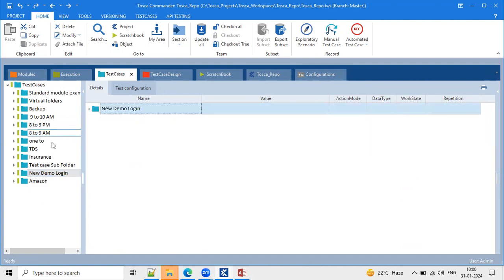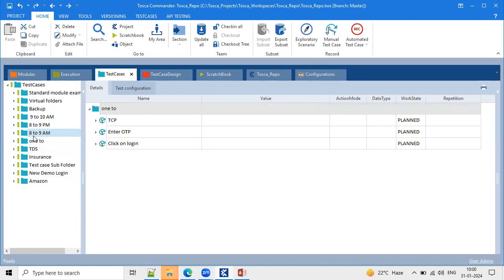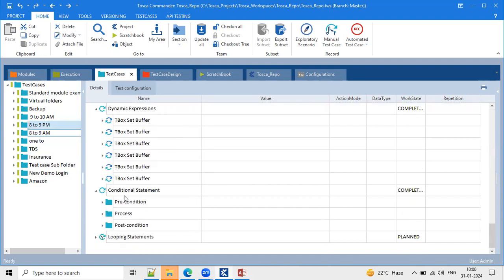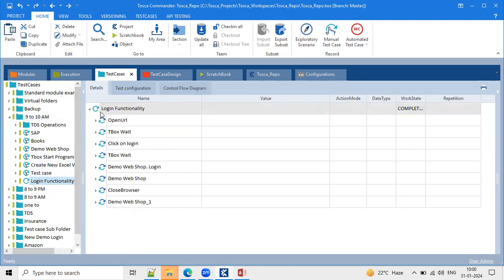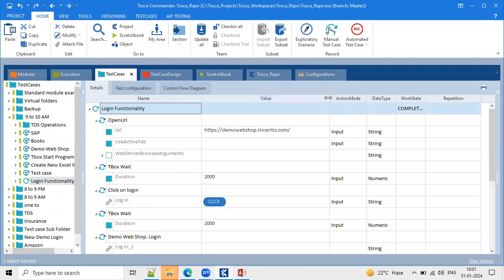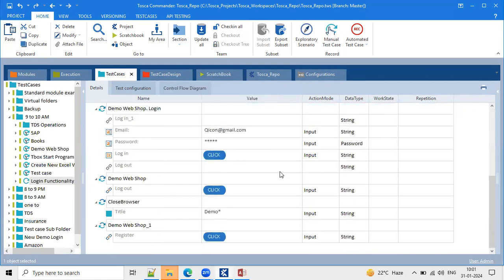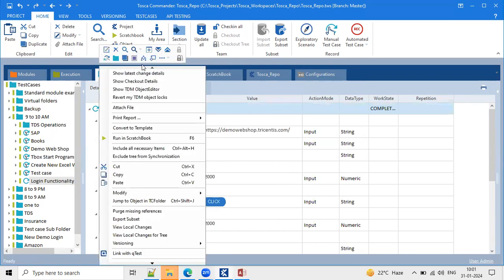So these are a couple of my test cases which I already explained to the team members. I just want to show you one example. So team, I'm just expanding this one. Are you able to see any coding here? No, Anusha. We're just entering the input data. That's it, right? Correct. We're just passing input data, that's it. So no need to learn any coding.